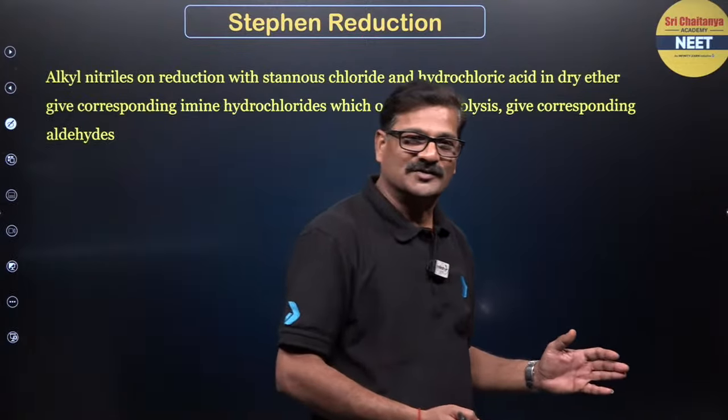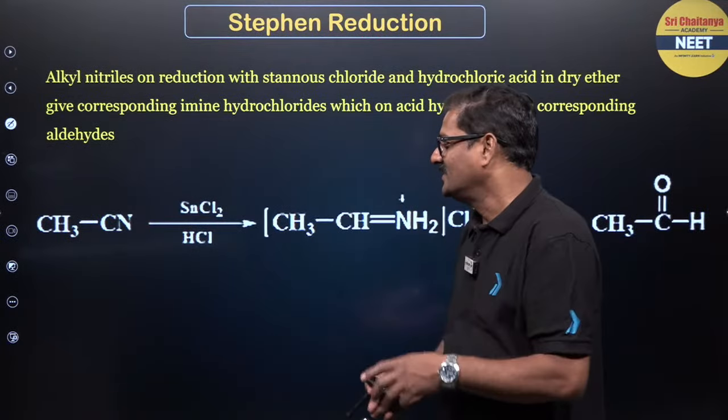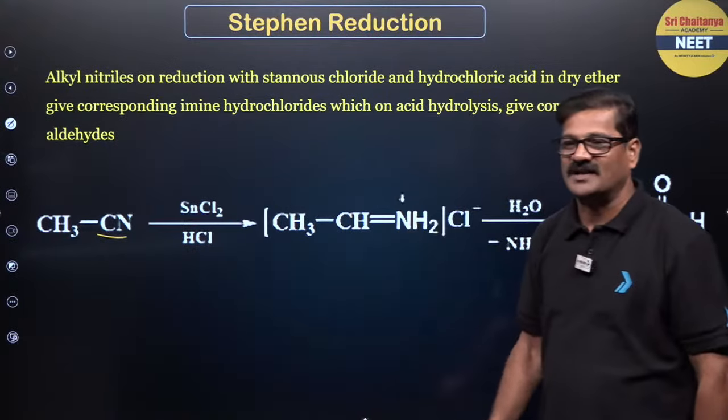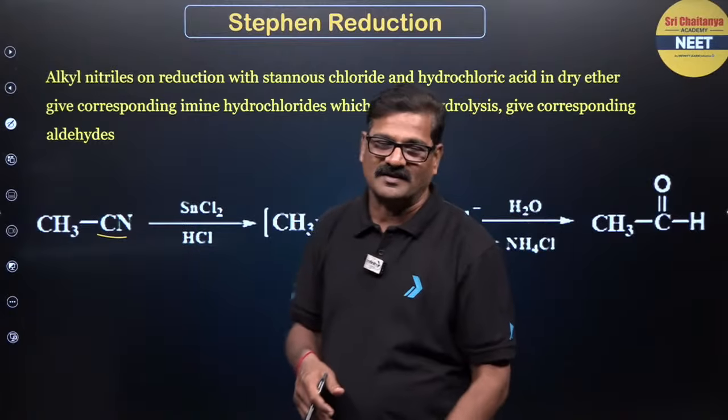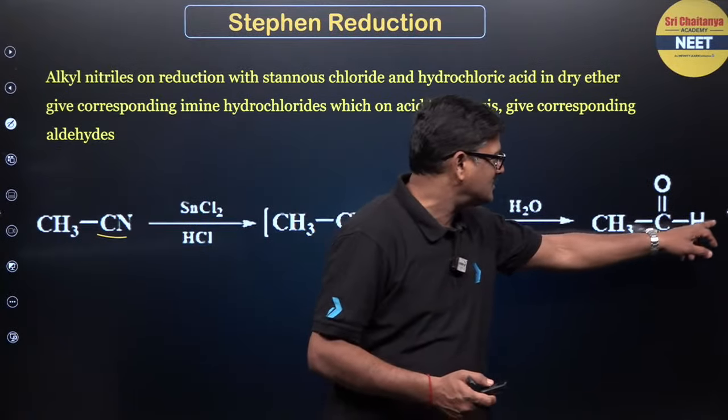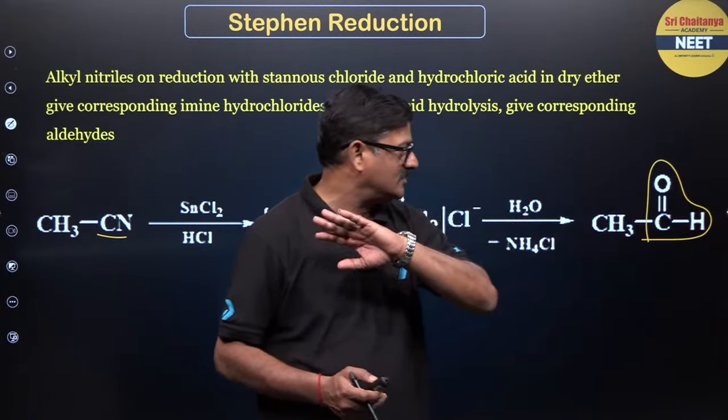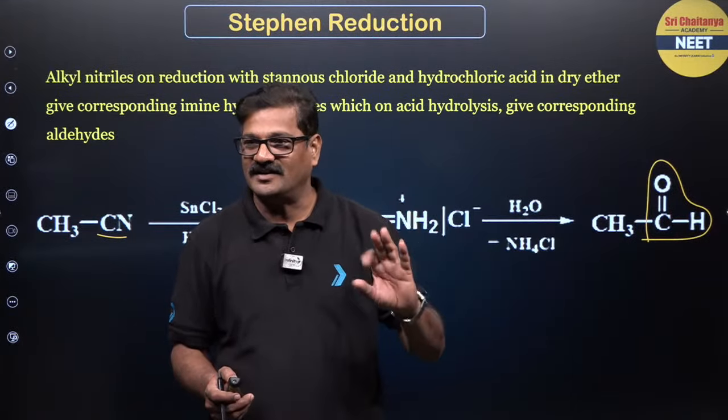Now Stephen reduction. Cyanides are converted into aldehydes directly here. So cyanide, when it is treated with SnCl2, you can get some intermediate complex. Further hydrolysis, it is going to give rise aldehyde. Cyanide is converted into aldehyde. That is a direct reaction. Fine.